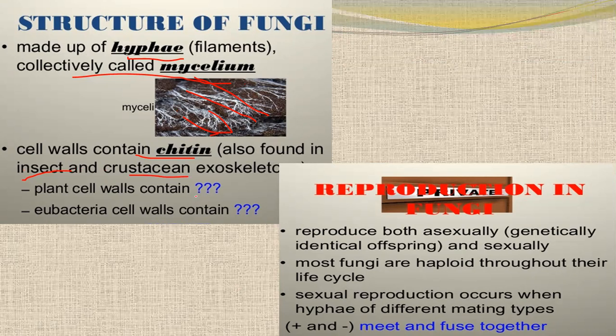So what does the plant cell wall contain? Yes, cellulose. And eubacteria cell walls contain peptidoglycan, yes.